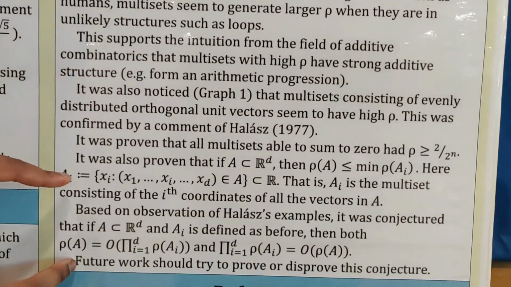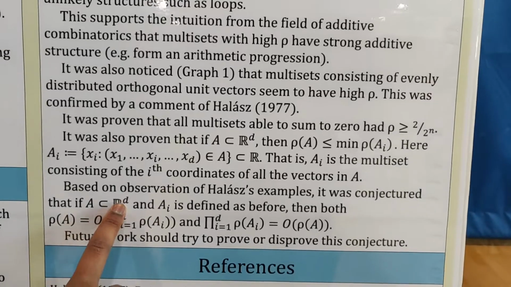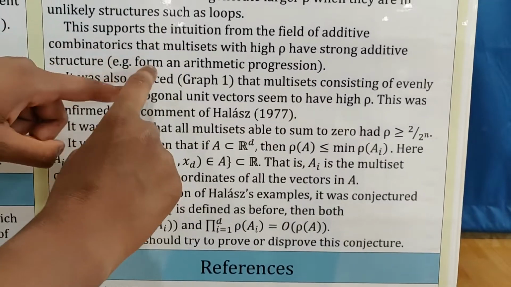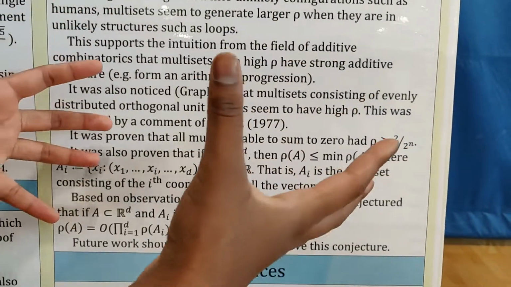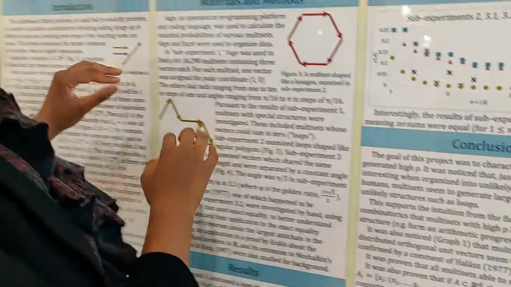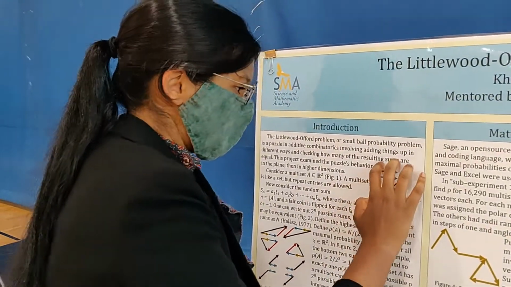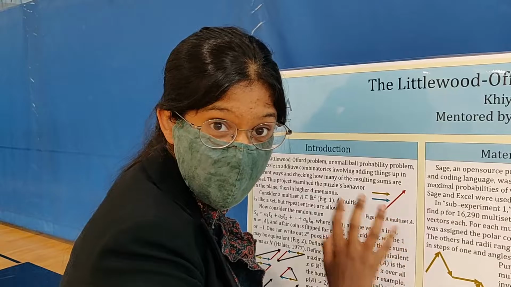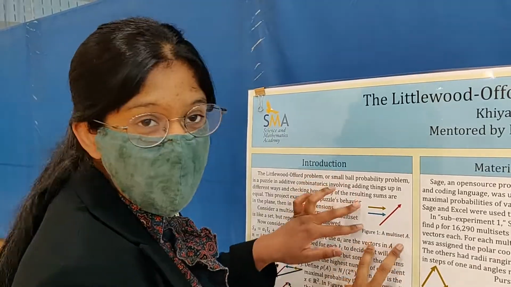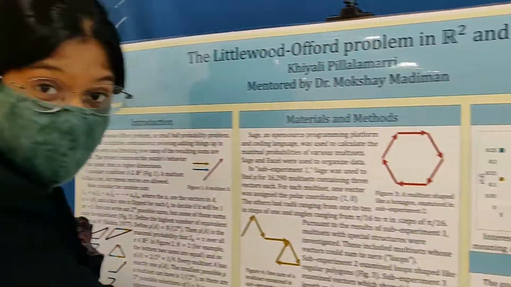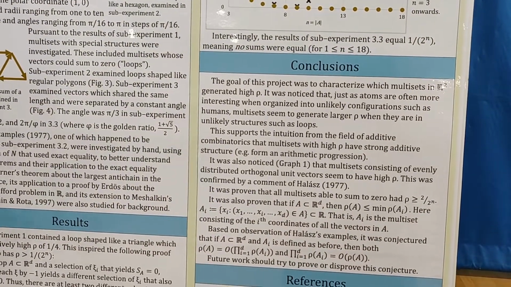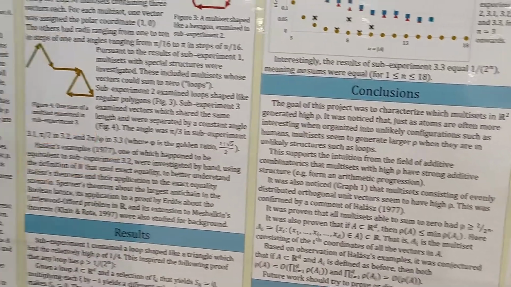The conjecture relates the case in d dimensions to the case in 1 dimension. It says, suppose you have some vectors in d dimensions. What we do is we project. Let's just say 2 dimensions: you take some vectors in 2 dimensions and project them down to the x-axis, and you get some points. That's one multiset. Then you project them to the y-axis, and you get some points. That's another multiset. Each of those has a maximal probability. This conjecture, and this proof, which is a weaker version of the conjecture, the one that I proved, relate the probabilities.